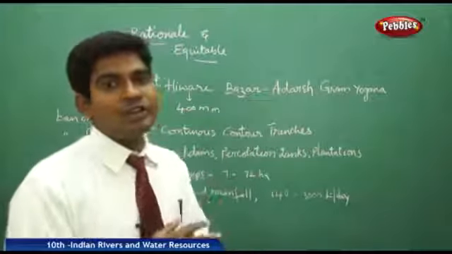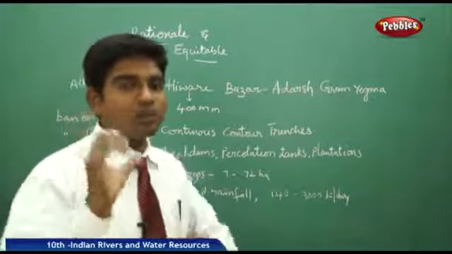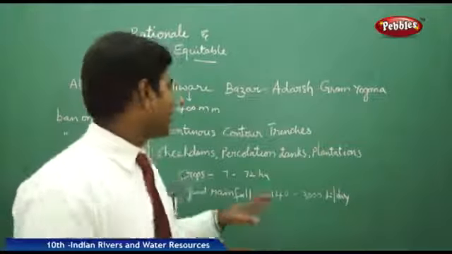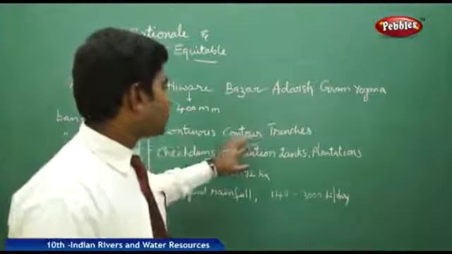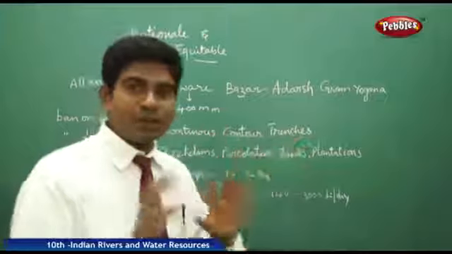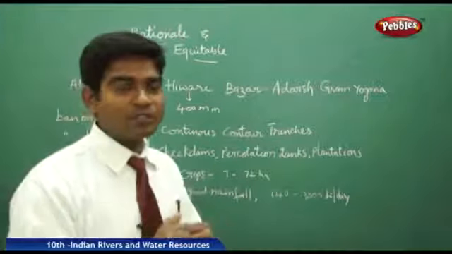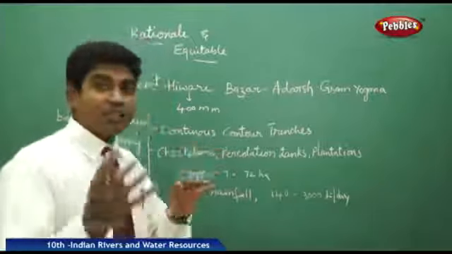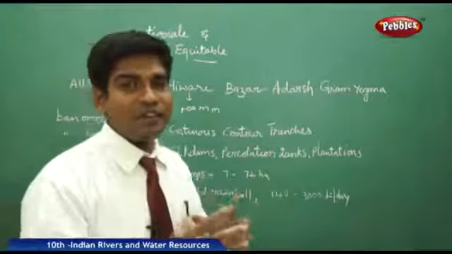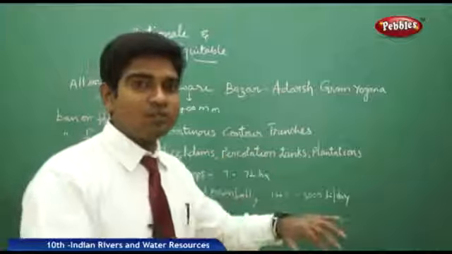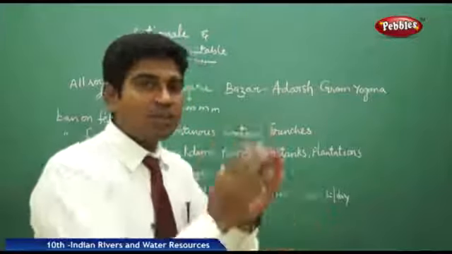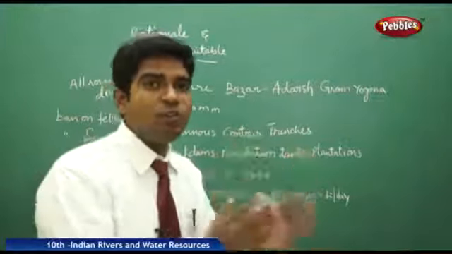The government implemented some new schemes and plans and brought some drastic changes. Let us see what they did. They brought continuous contour trenches. They controlled private lands as well as government lands, and free grazing. They checked continuously, and wherever there were gaps in the trenches, they filled those gaps. Wherever there is a continuous flow down the hills with a possibility of soil erosion, they made contour bunds to block it.